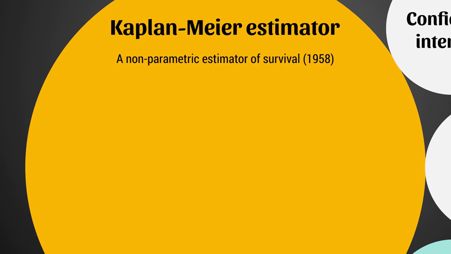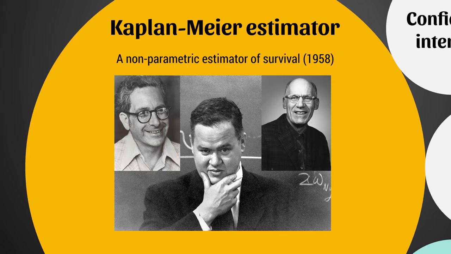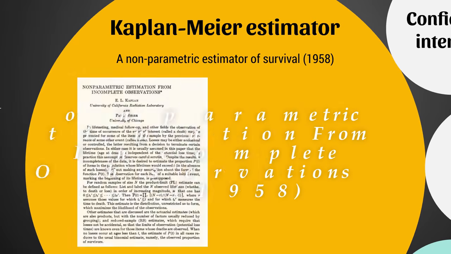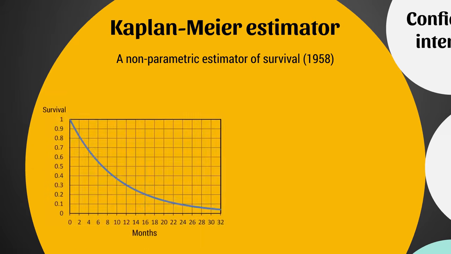Well, the first thing to note is that Kaplan-Meier, this estimator, is a non-parametric estimator of survival, and it dates back to 1958, where two statisticians, Edward Kaplan and Paul Meier, were independently coming up with this exact same thing. And the editor of the Journal of the American Statistical Association, that being John Tukey, and that's a real photo, by the way, he convinced them to join forces and create one paper. And that paper was really the birth of what we now call survival analysis.